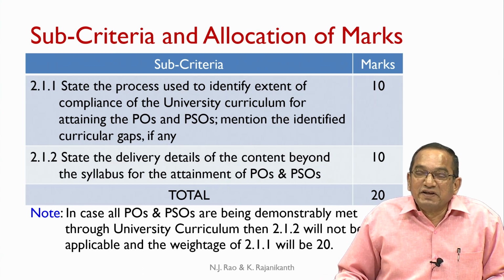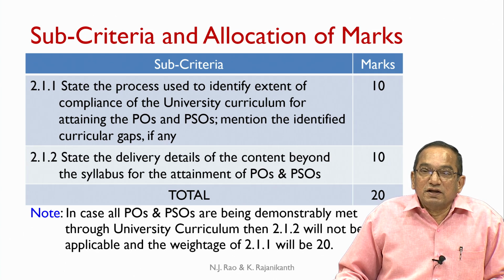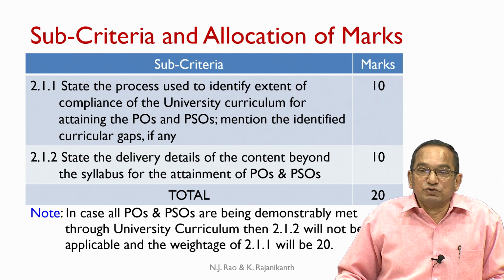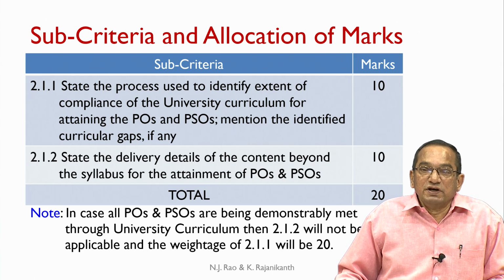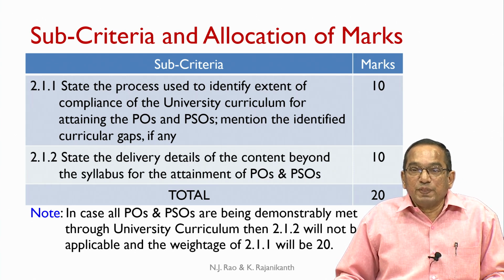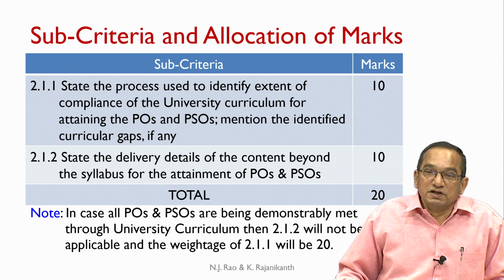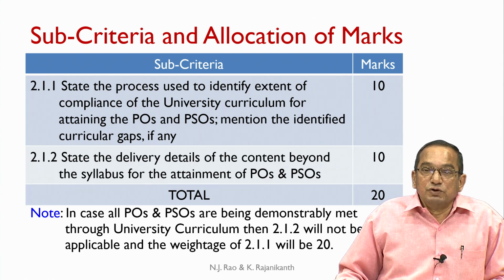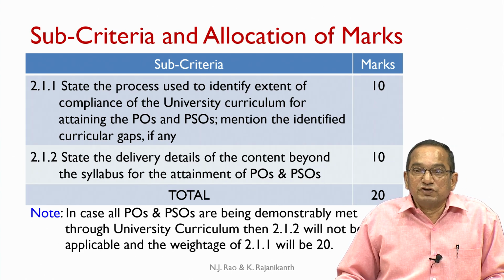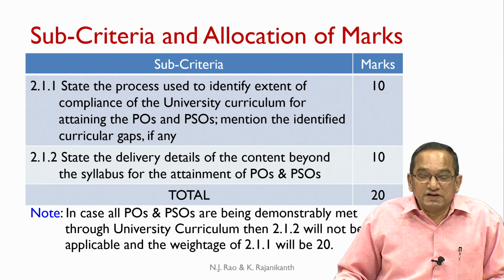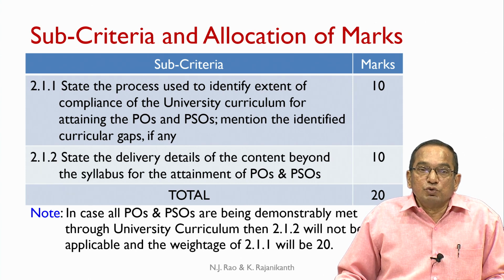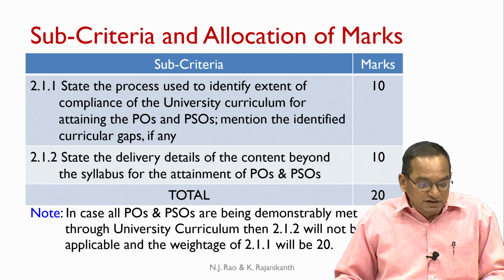However, it is very rare to find a university curriculum that can effectively meet the requirements of all the POs. In most cases the department would be finding certain curricular gaps. However, in case the university curriculum is able to effectively address all the POs and PSOs, and if the demonstration by the department is satisfactory, then 2.1.2 would not be relevant.